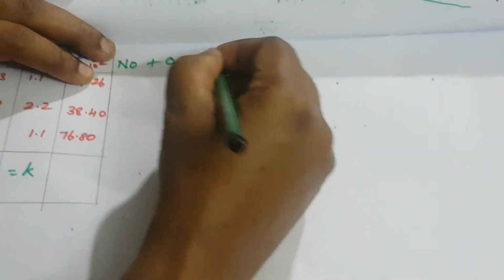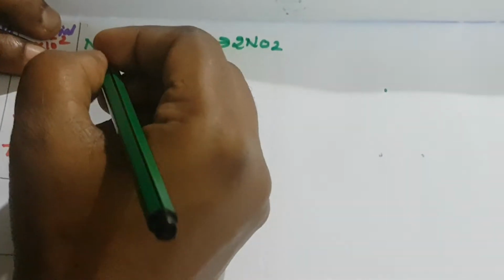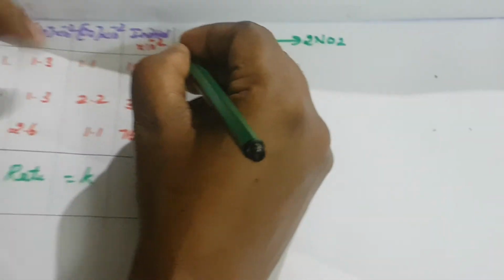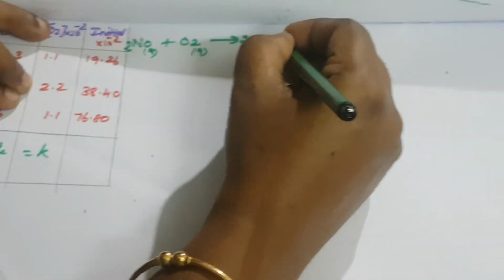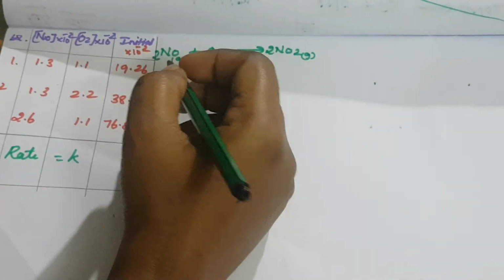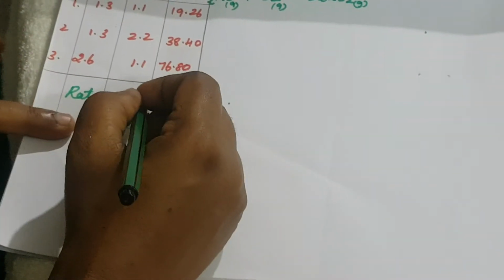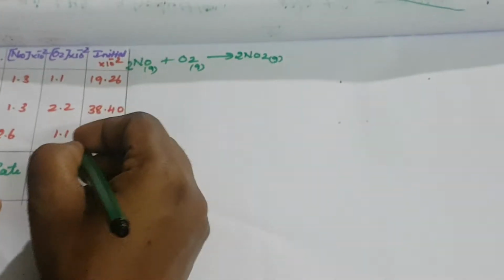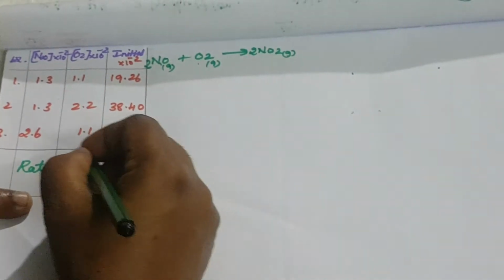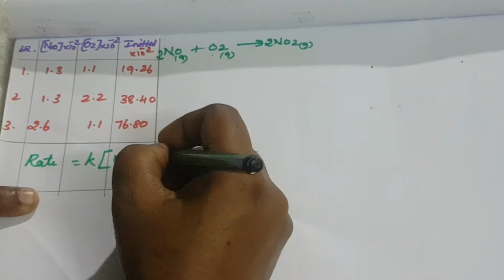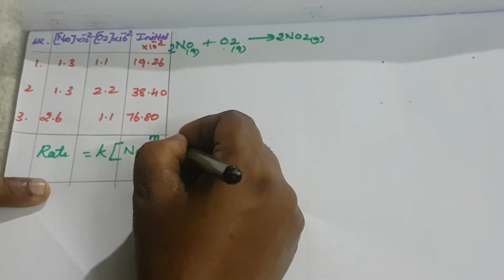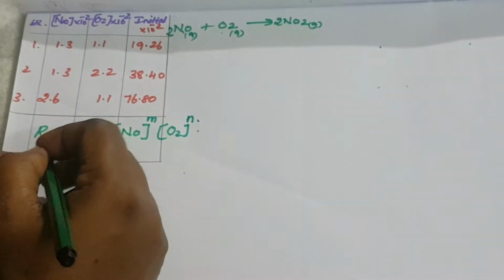Once again I write the equation: 2NO plus O2 giving 2NO2, all in the gaseous state. This is the oxidation of nitric oxide. How do we write the rate? It is K times the initial concentration of the reactants. What are the reactants here? NO and O2. So the concentration of NO is raised to M, and O2 to N. This is the rate.